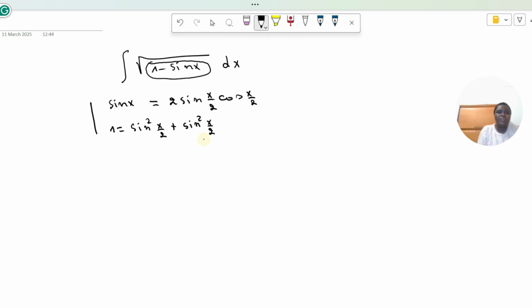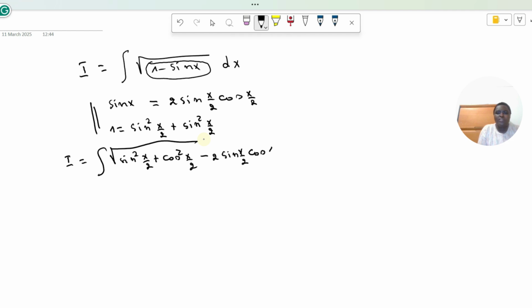Then we replace this into our integral. Let's say that it's I. So I will be equal to integration of square root of sine squared of x over 2 plus cosine squared of x over 2 minus 2 times sine of x over 2 times cosine of x over 2, and of course dx.